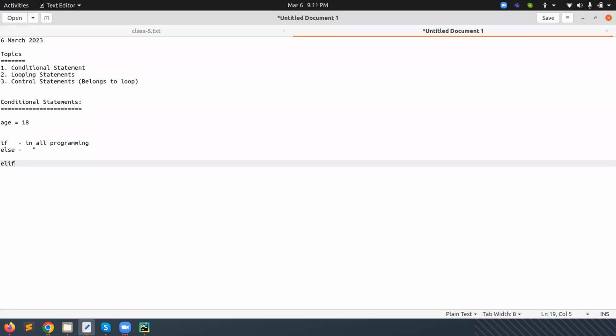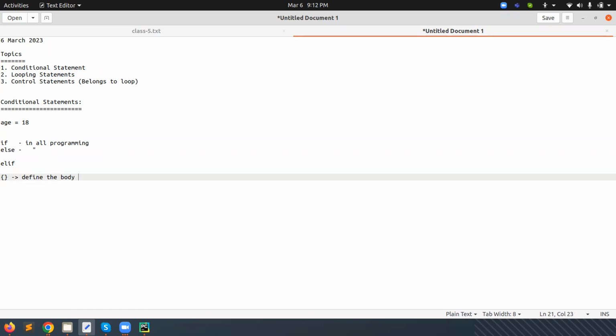One thing is also very important to understand. In other programming languages, when we define any conditional statement, looping statement, function, or class, we use curly braces to define the body.